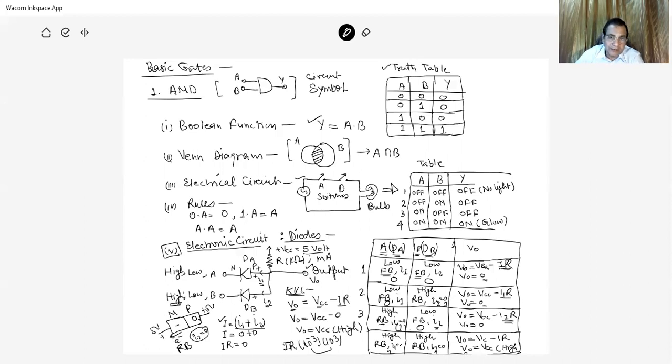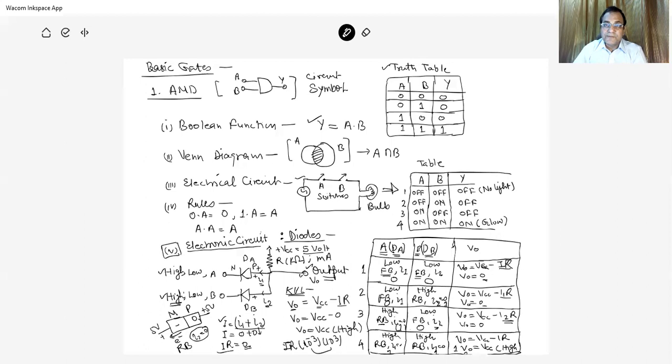Now the fourth and final case, that is both are high. If A is high and B is high, it means that both are in reverse bias, so no current is flowing. If no current is flowing, I1 is equal to 0 and I2 is equal to 0. So the sum of these two currents is 0, and the potential drop is 0. According to Kirchhoff voltage law, VCC minus IR, IR is 0, so the complete VCC is across the output. If the complete voltage is here at the output, it is high, and that's why it is the 1.